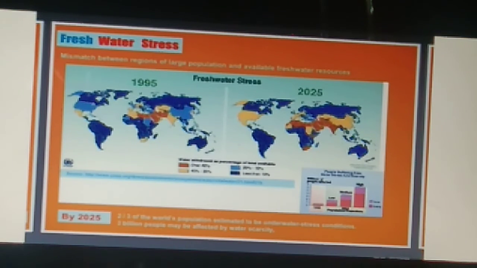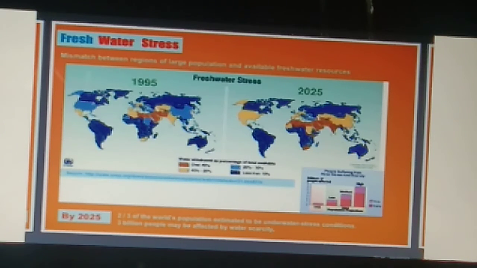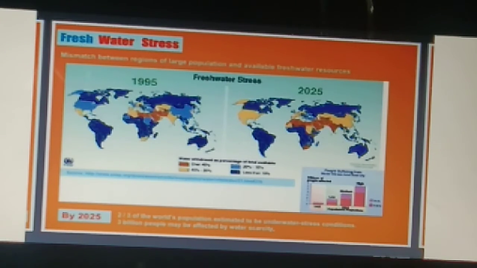Now with the help of this map we can easily see that if we talk about the year 1995, see here, this blue color shows the various countries where water is available. Now if we talk about the coming year, 2025, see here in this picture there are only a few countries which have water. So this shows that there will be a scarcity of water in the coming years. So it is our duty that we should conserve water.